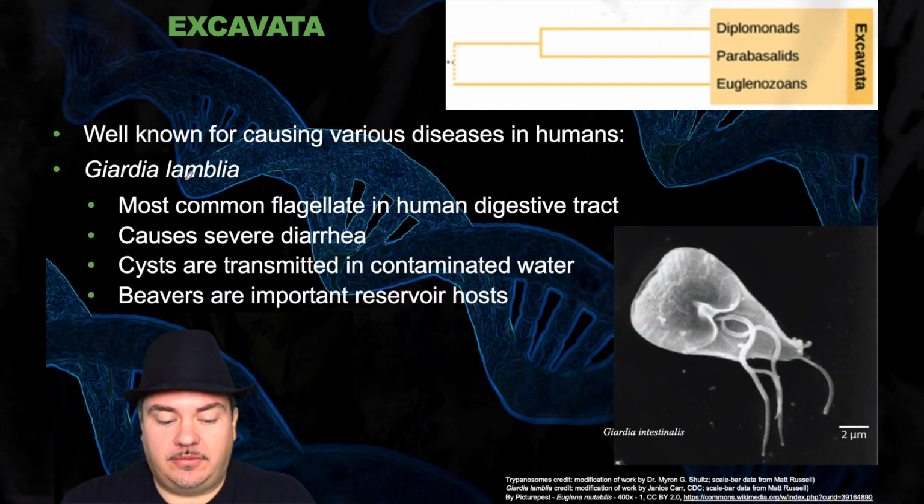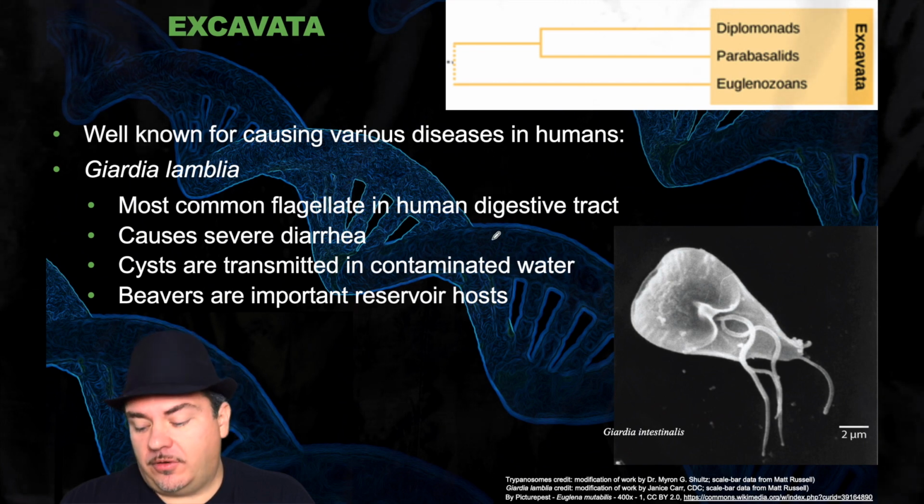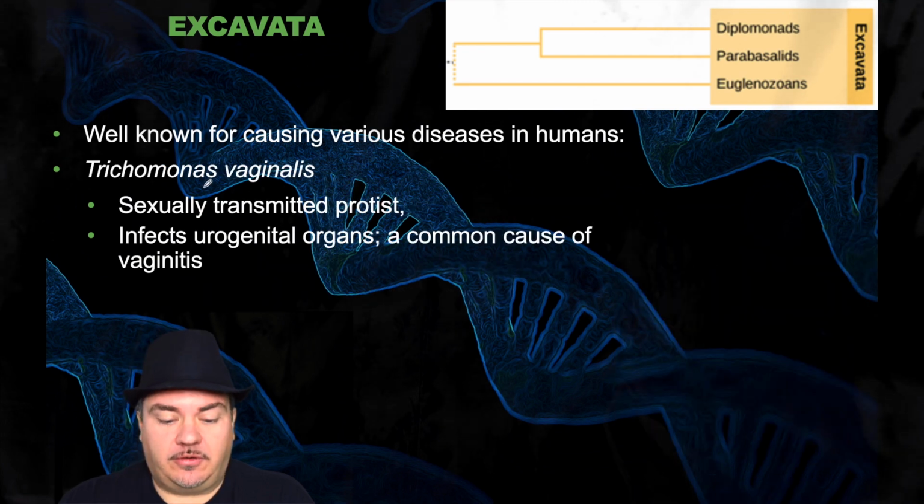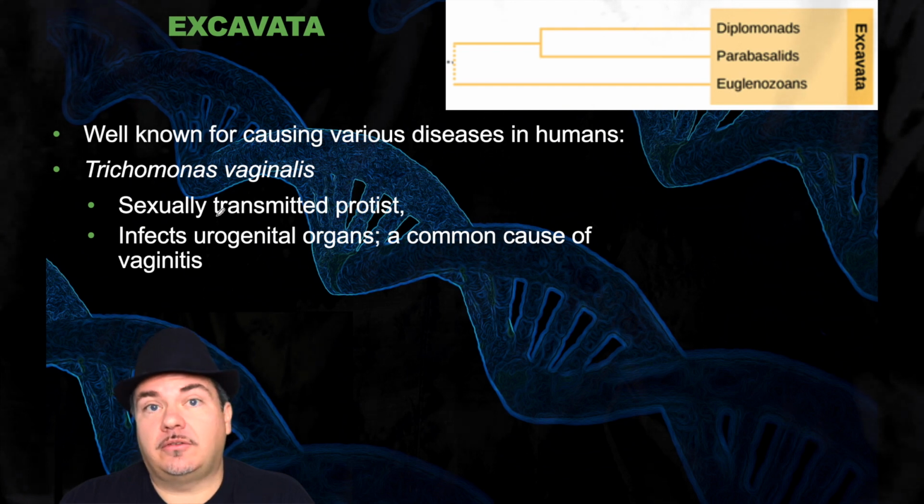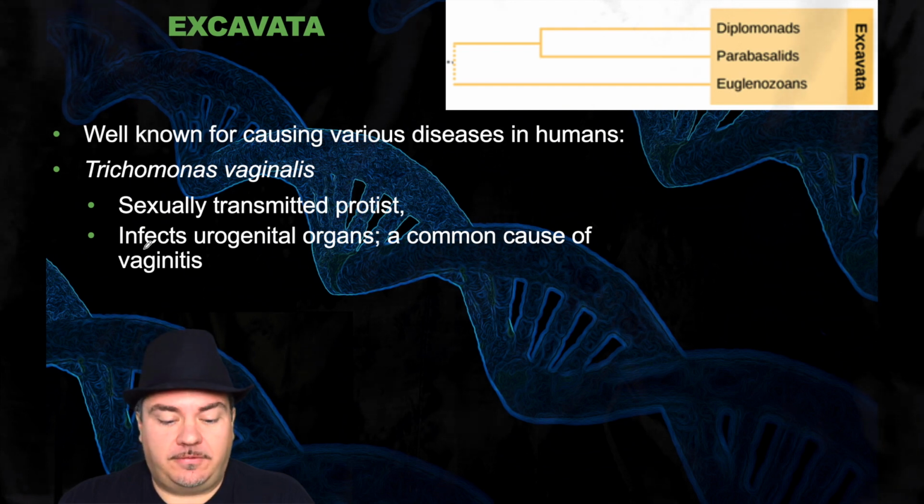Another example, giardia is the most common flagellate in the human digestive tract. It causes severe diarrhea. Cysts are transmitted in contaminated water, and beavers are important reservoir hosts. Also, we have the trichomonads that are a sexually transmitted protist. They infect the urogenital organs and are a common cause of vaginitis.